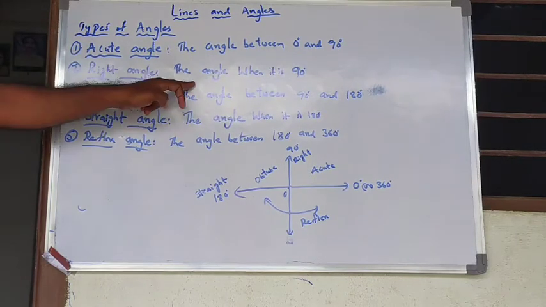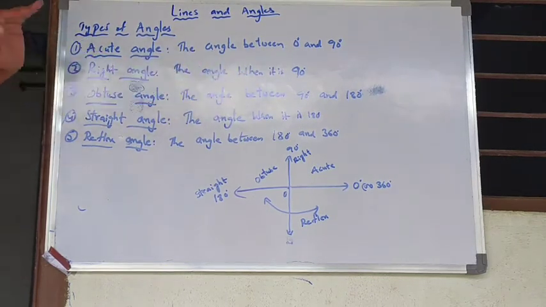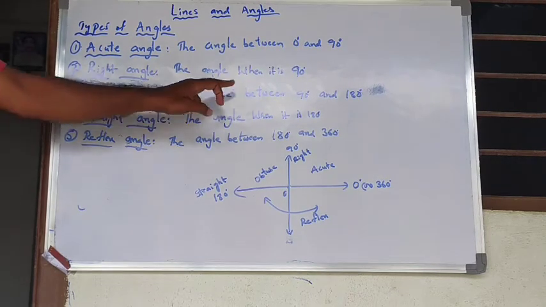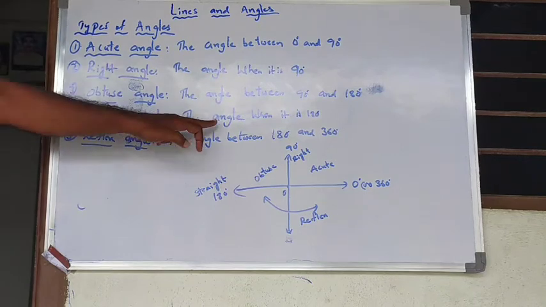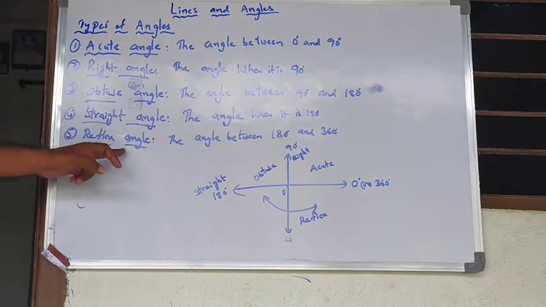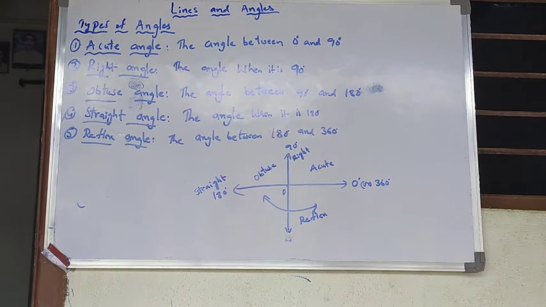Next, right angle. When the angle is 90 degrees we call it a right angle. Obtuse angle, the angle between 90 degrees and 180 degrees, we call an obtuse angle. Straight angle, when the angle is 180 degrees, and reflex angle, the angle between 180 degrees and 360 degrees.